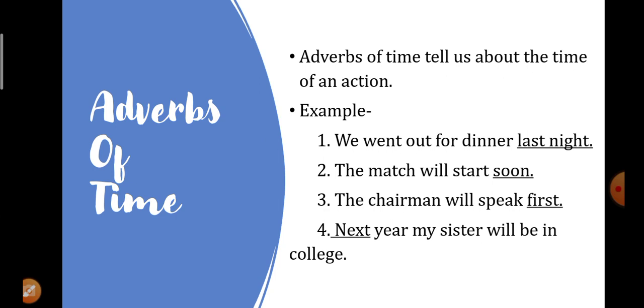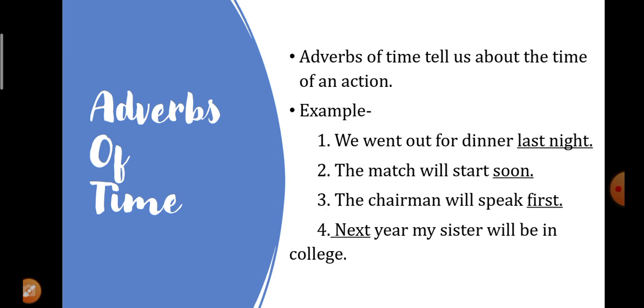Now, adverbs of time. Very easy one it is. Adverbs of time will tell us about the time of an action. So whenever we are able to know when the event happened or how long an event lasted, or the frequency of the action, then those adverbs will be adverbs of time. So adverbs of time will also be talking about the frequency of the action which happened.